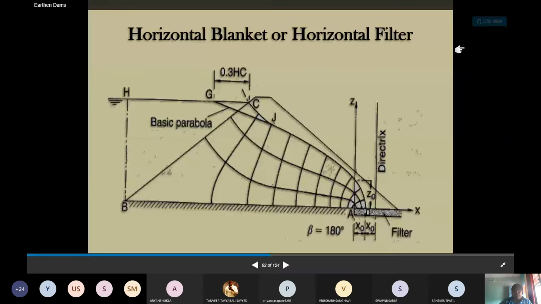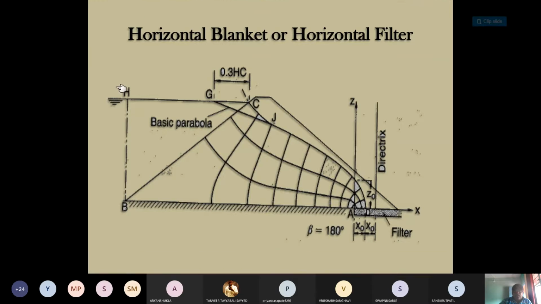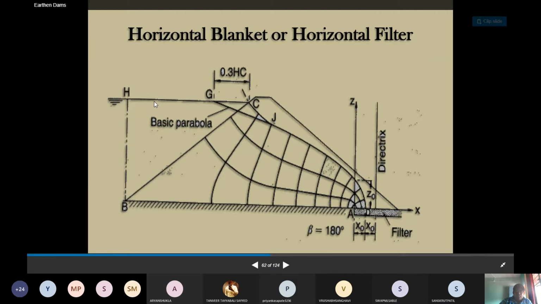Then the horizontal blanket or horizontal filter, see here. The location of the phreatic line should lie at a distance of 0.3 times of the HC. HC is this top width. This is the upstream face of the dam. This is the line where the pre-board is also provided, and this entire length, suppose you call it L, then 0.3 times L we provide, and locate the beginning point of the phreatic line here. Then we need to locate the directrix also here. We will see the exact procedure to locate the phreatic line in the next lecture.